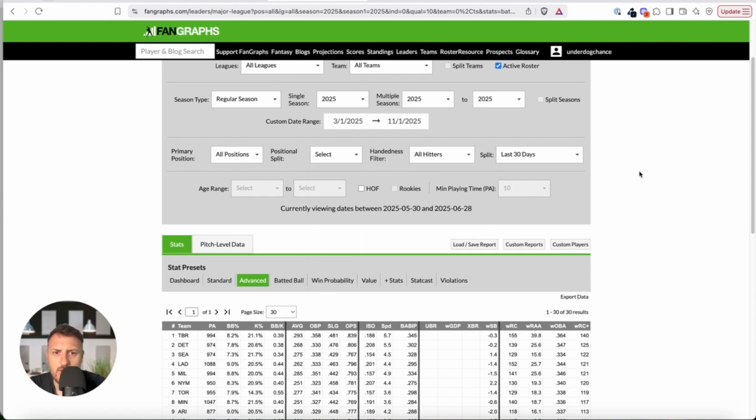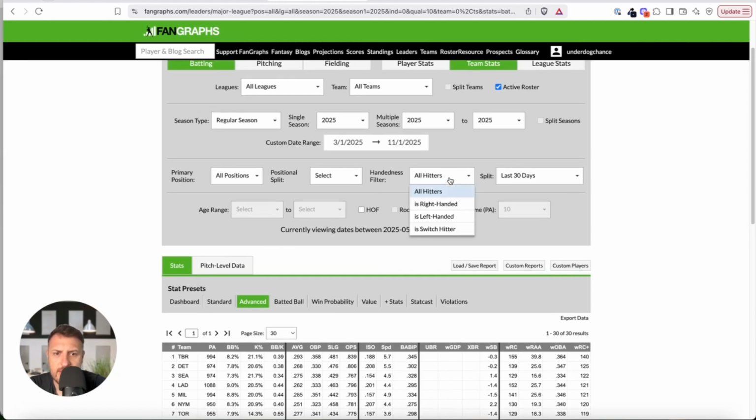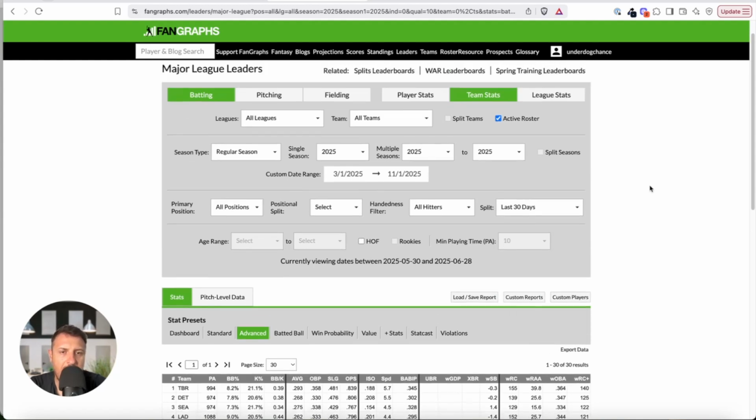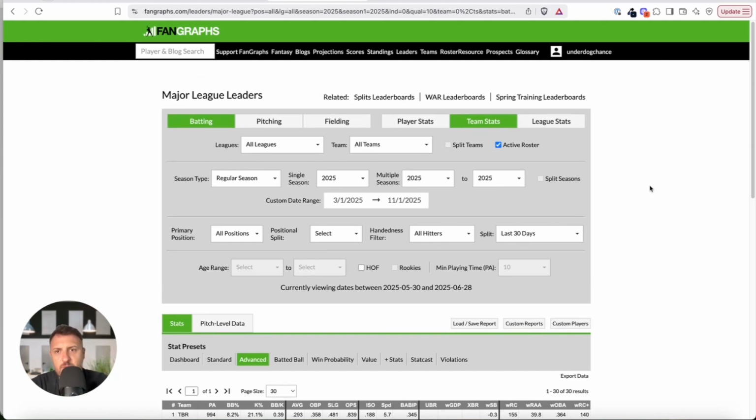You can also select right-handed positions, live stats, against lefties, against righties. You can get all kinds of statistics. I have IF functions in my betting model, which is a little more complex, so I will not go that deep here. You say if the pitcher is left-handed, then take the statistics for how they hit against lefties, and so on. But for this example, I will just use the last 30 days.